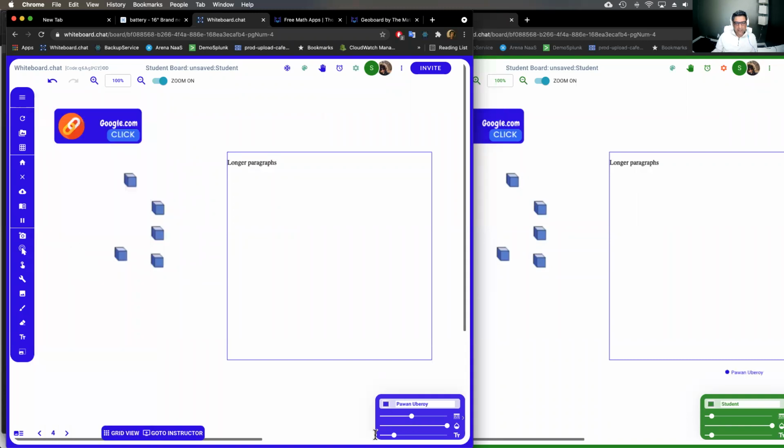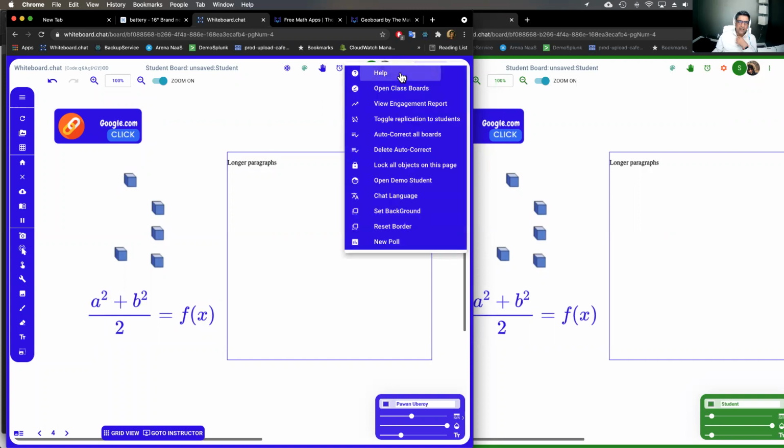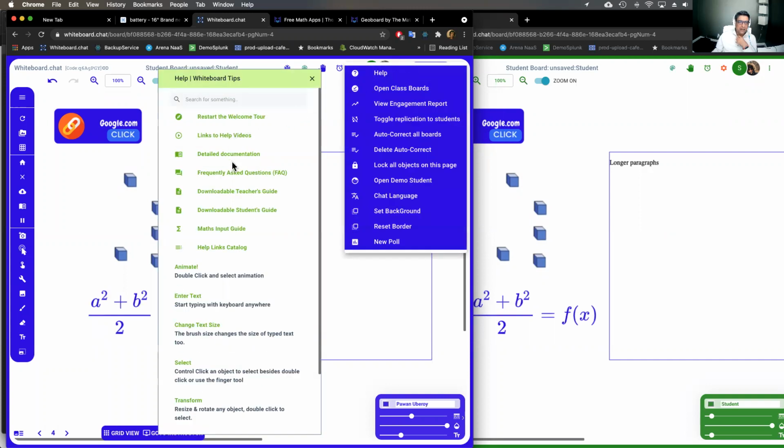There's a math editor built in. This math editor is super powerful to create equations if you want to. So you can create equations out of it. On the three dots menu here, the actions menu, if you click that and click help, there's detailed documentation.